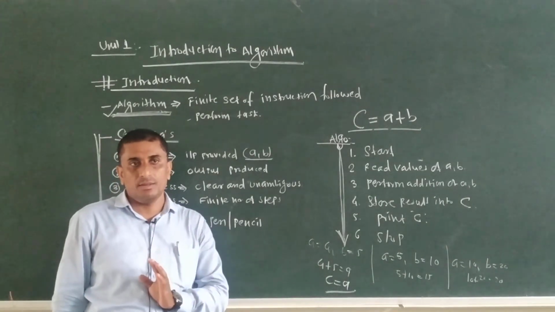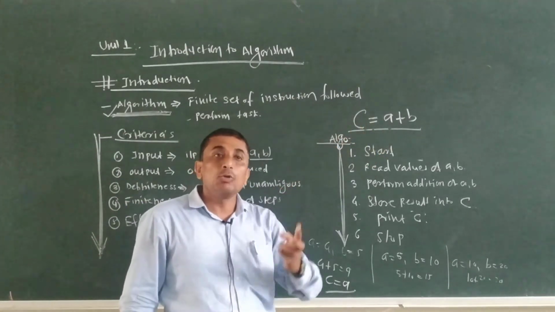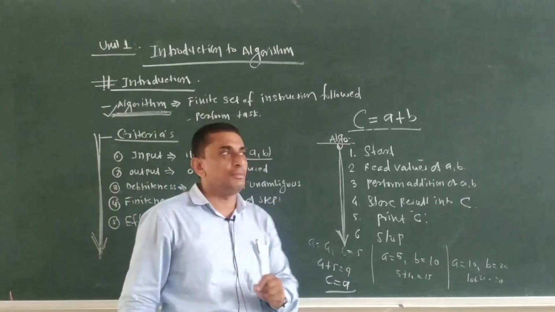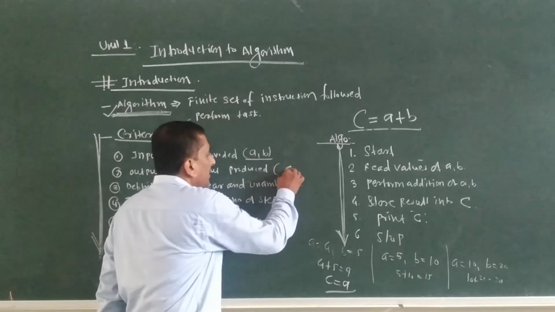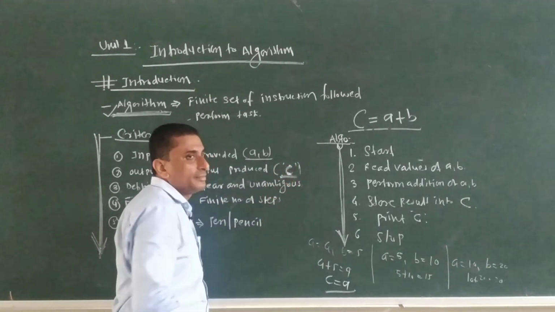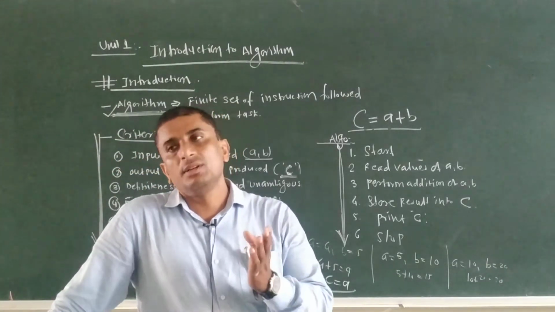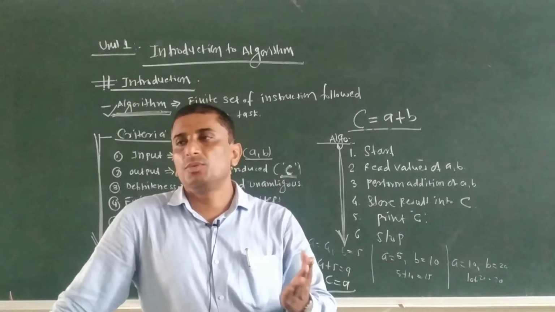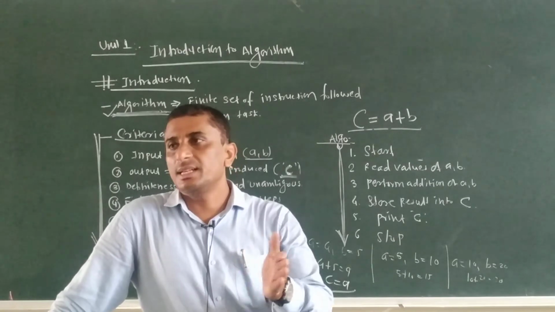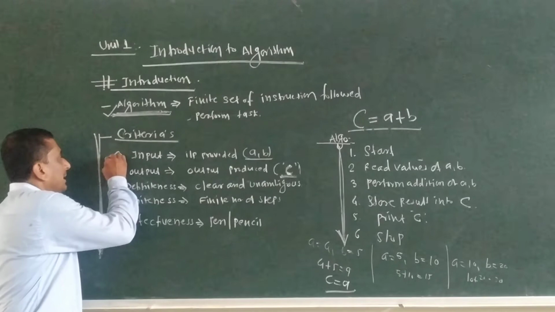Again referring to this algorithm, what is the output of the system? The output of the algorithm is the finally generated C. So once we provide the input A comma B, it will produce the corresponding output C. That is the end result, the corresponding output. This is the second criterion.